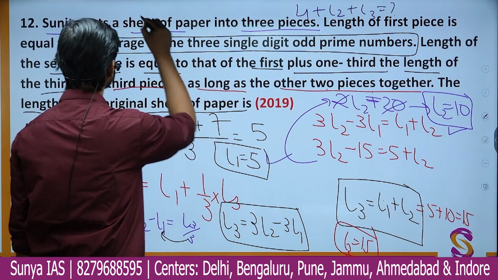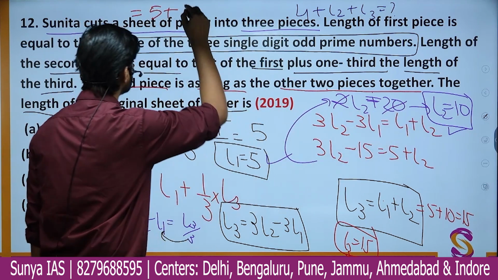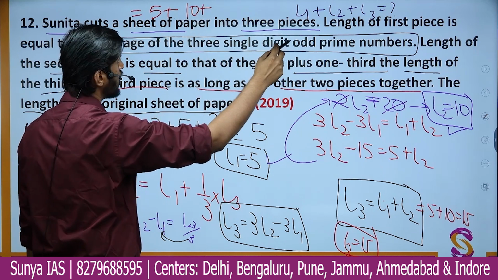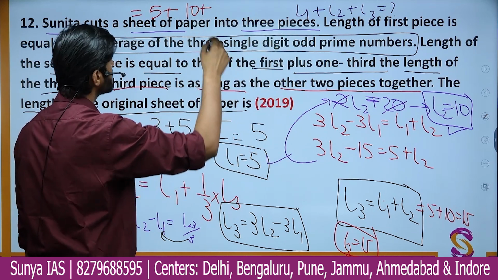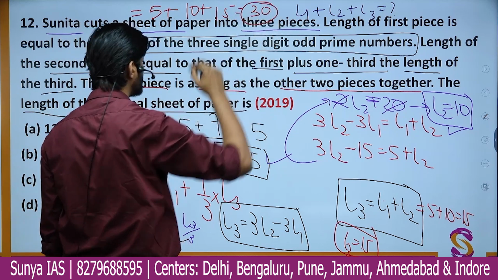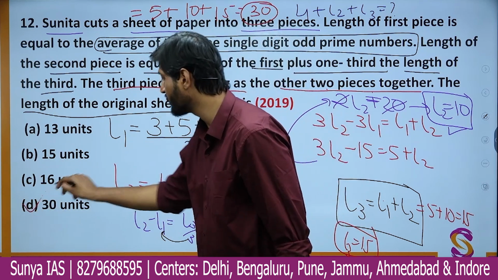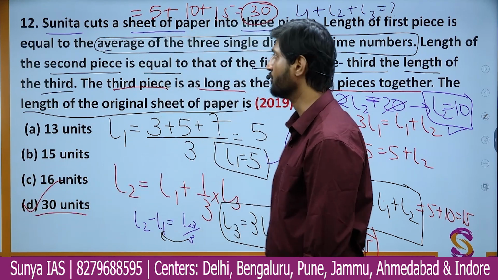The value of L1 came out to be 5. The value of L2 came out to be 10. And the value of L3 came out to be how much? 15. When you add up all the values, you get the total length of the sheet as 30. So the correct answer is going to be 30 units. That is option number D.